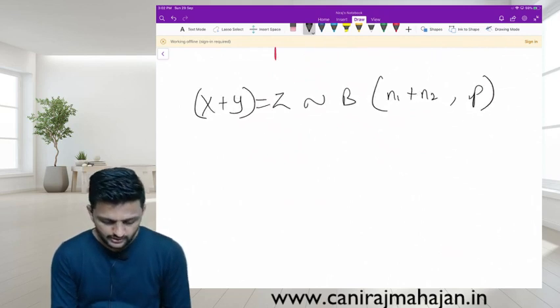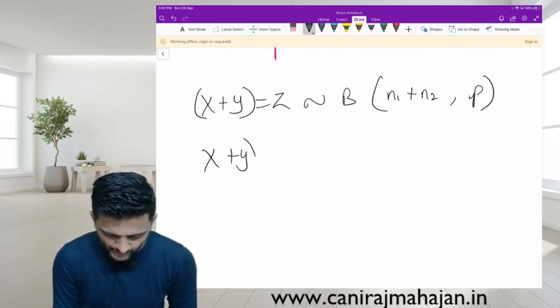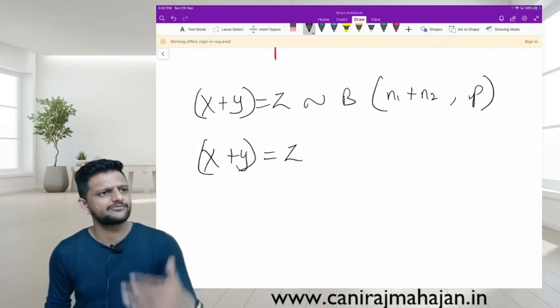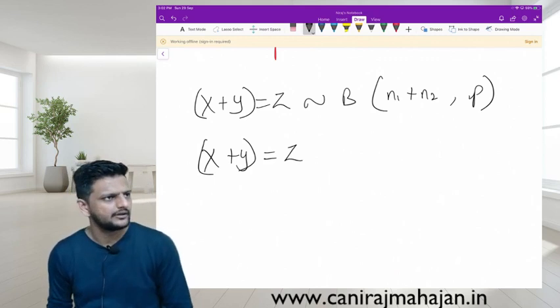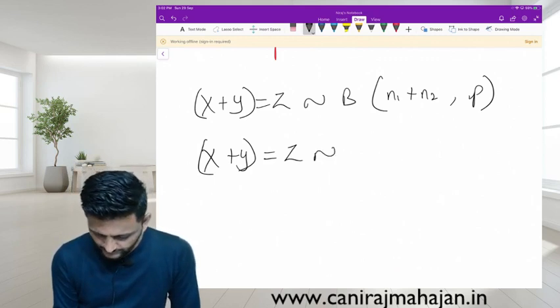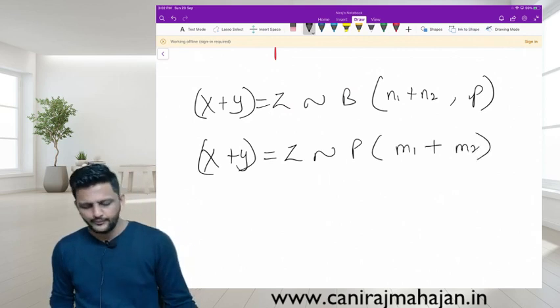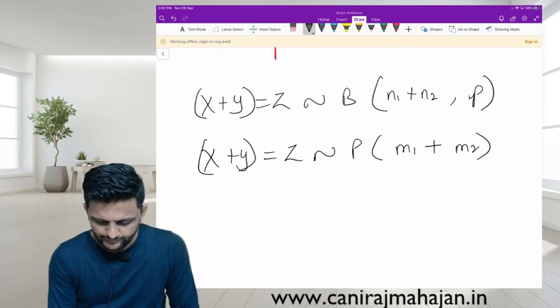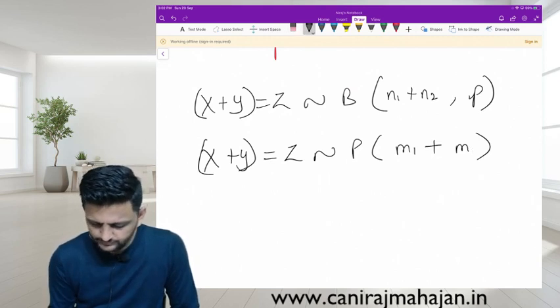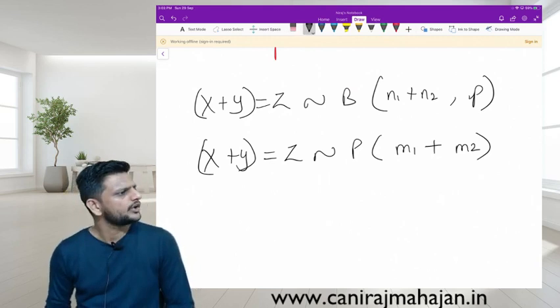Same for Poisson. X plus Y equals Z. As for Poisson, there is only one parameter, M1. It will be just M1 plus M2. Yes or no, everyone?